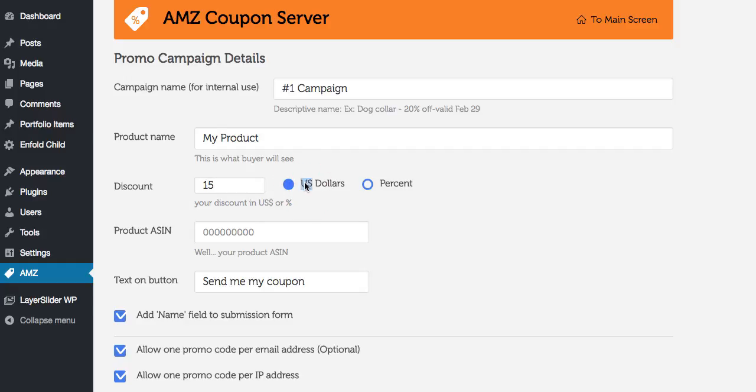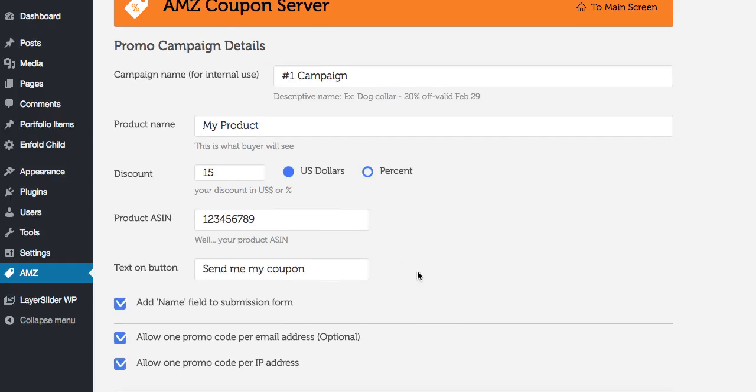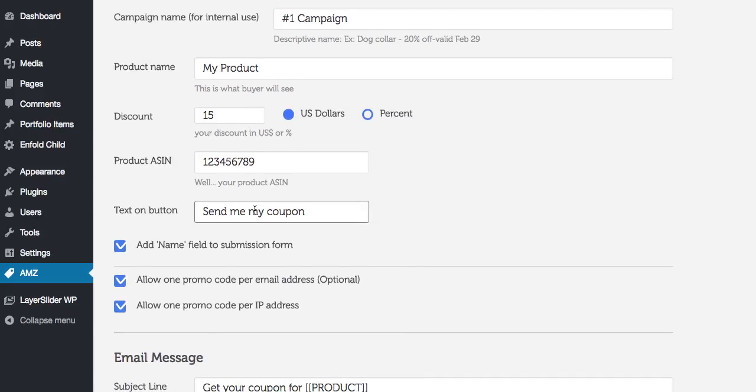It doesn't matter if it's US dollars or euros or pounds, whatever. Here we put the ASIN of our product, and the text on the button.